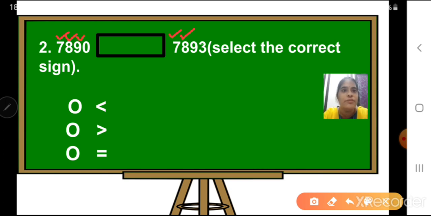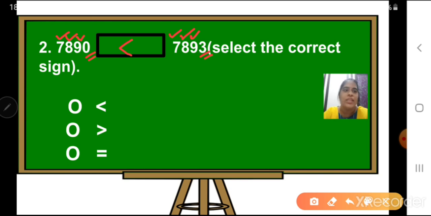So what we will do? We will check the ones place. Now at ones place, on your left hand side you have 0. On your right hand side, this number we have 3. Now which number is bigger, 0 or 3? 3 is greater, right? So 7893 is the greater number. But which sign will come? Here less than sign will come, because read the question. 7890 is less than 7893.